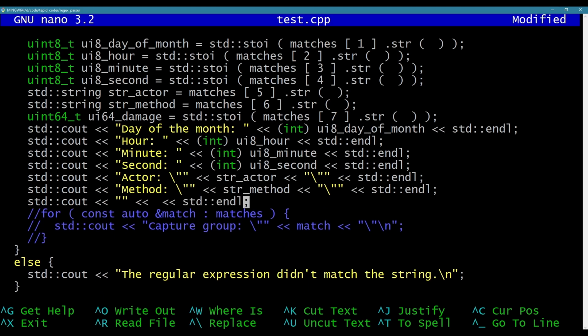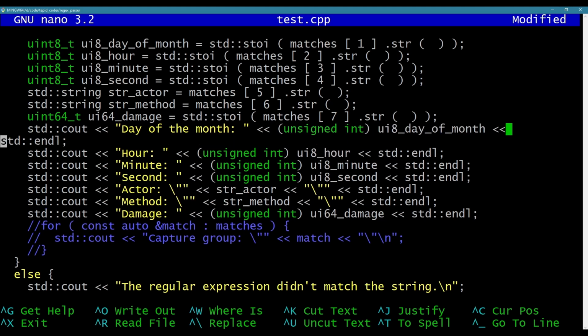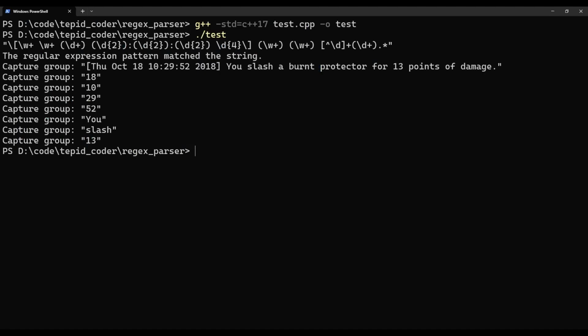That would be an integer again, actually an unsigned integer. I think all those are unsigned technically, but whatever. uint64 damage. Make these all unsigned. Okay, we'll try and run that now.